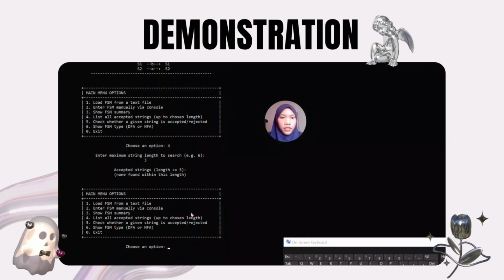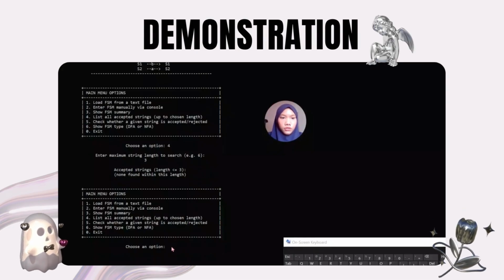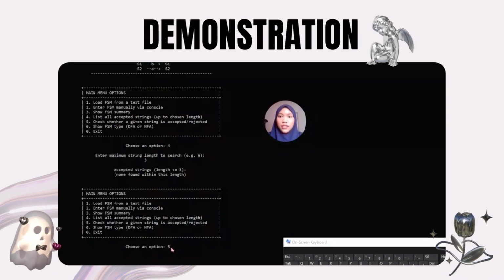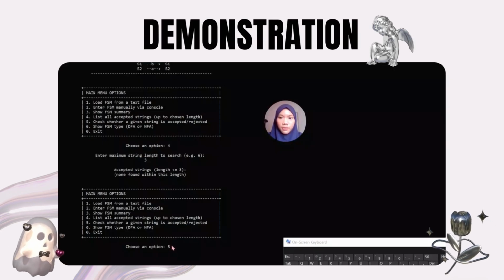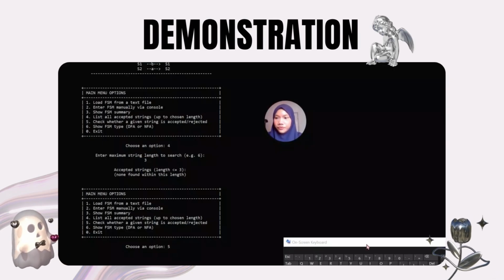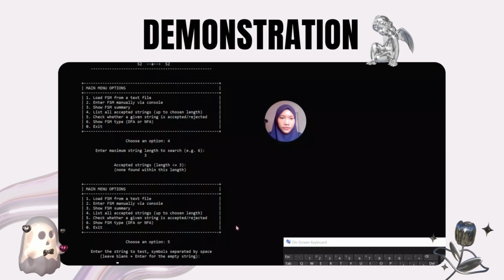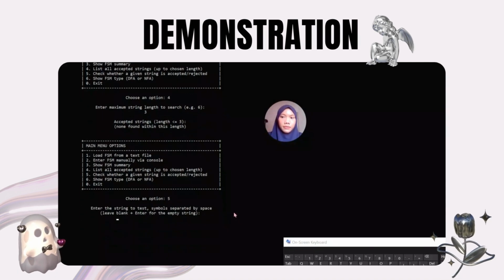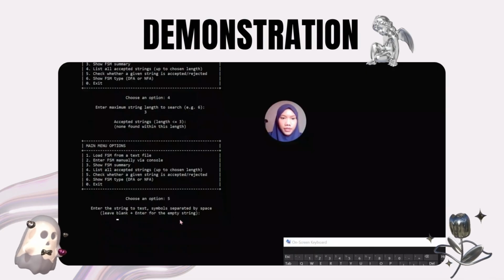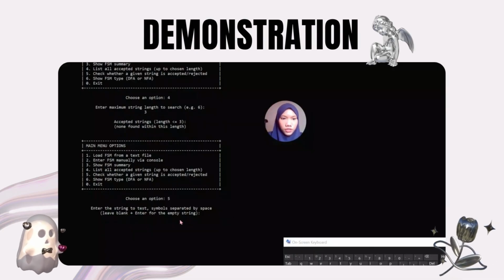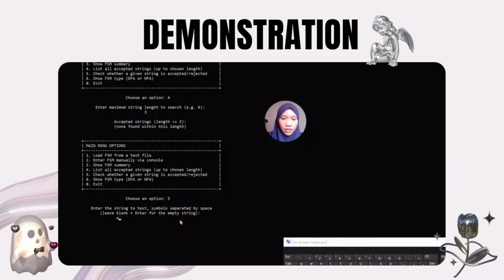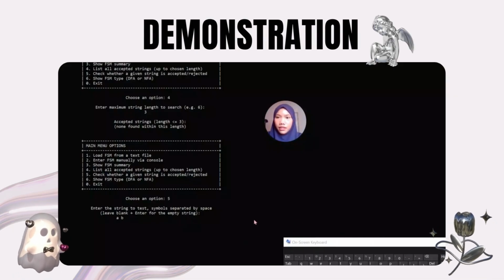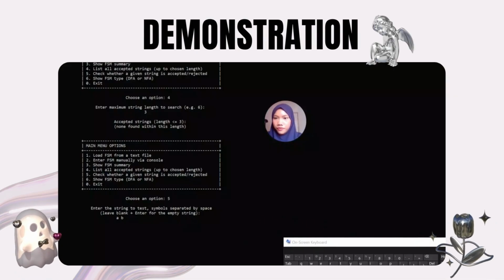After that, I will proceed to option 5, which checks whether a given string is accepted or rejected. So for example, I will enter the string AB. So user need to type A blank space and B, and